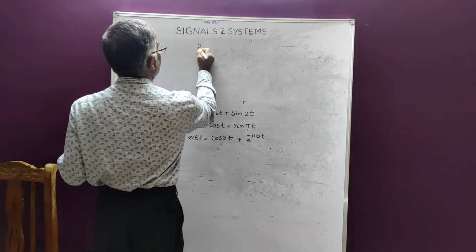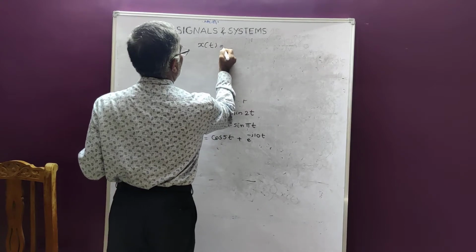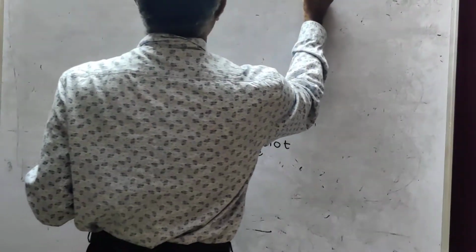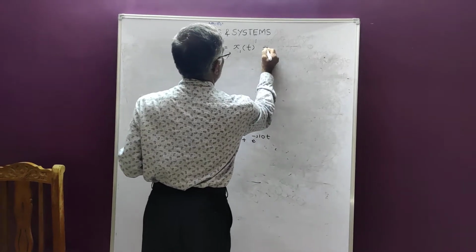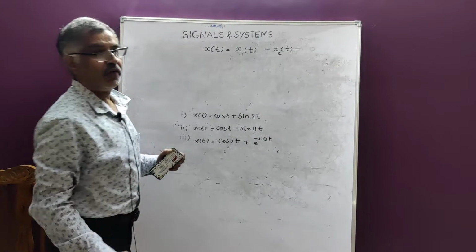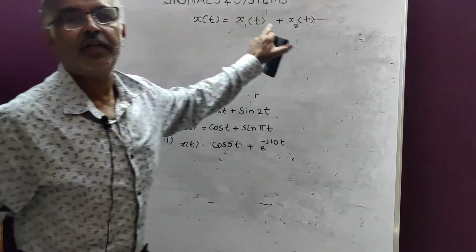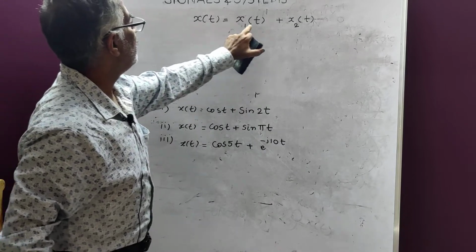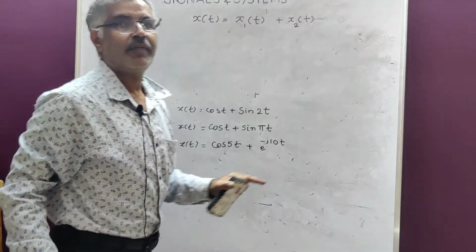So x of t is made up of two functions, x1 of t and another one x2 of t. First I will do derivation, then I will take up these problems. So x of t is equal to x1 of t plus x2 of t.